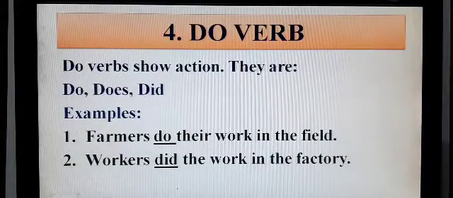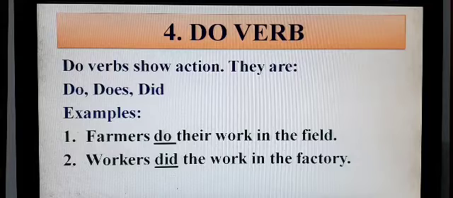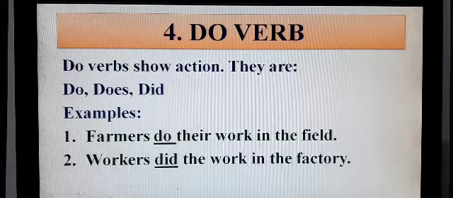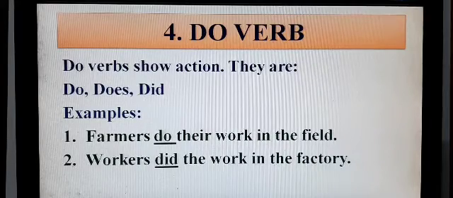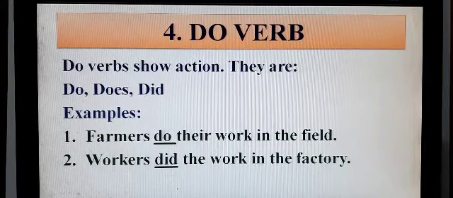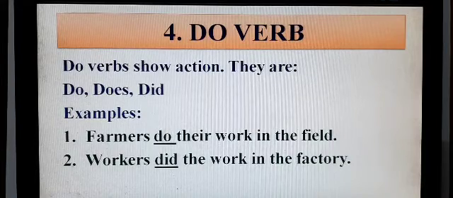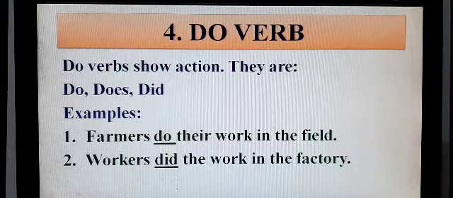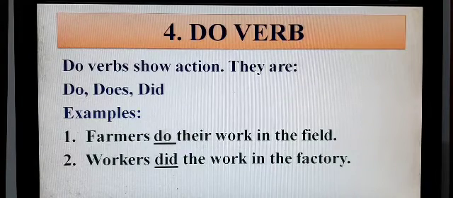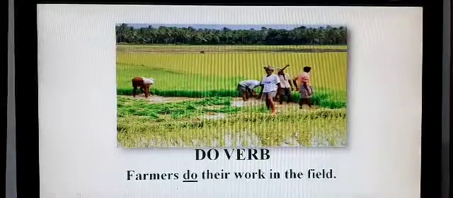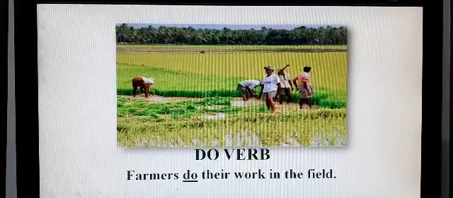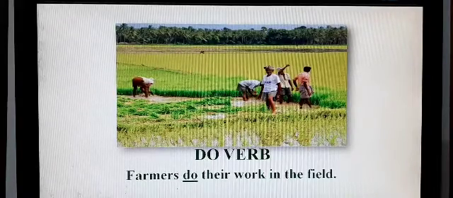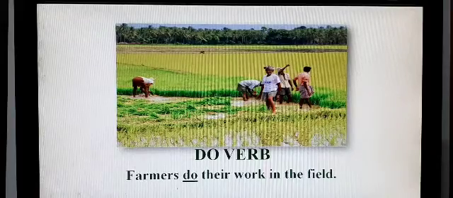Now let's learn the fourth kind of main verb, that is do verb. Do verbs show action. They are do, does, did. Some examples are: farmers do their work in the field. Workers did the work in the factory. Here do and did both are showing action. You can see in the picture that there are many farmers in the field and they are working. So we can say that farmers do their work in their field.